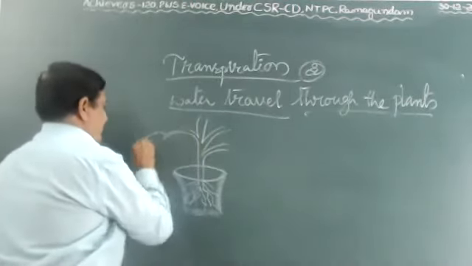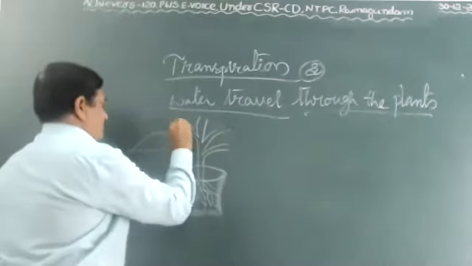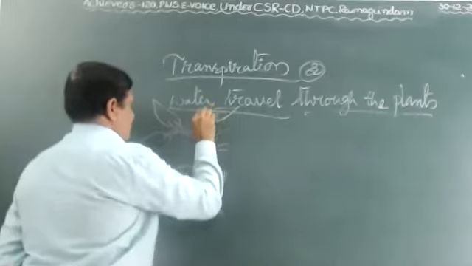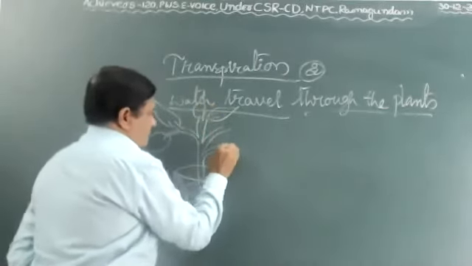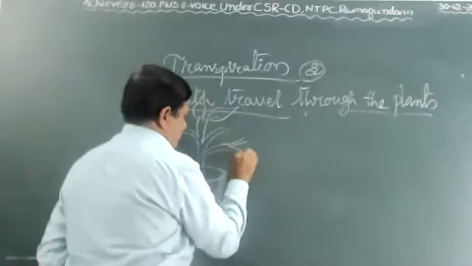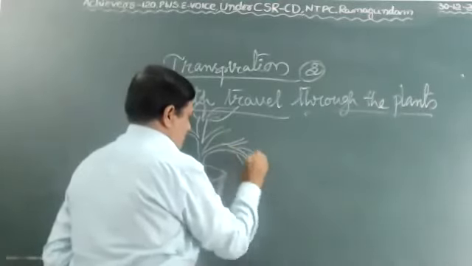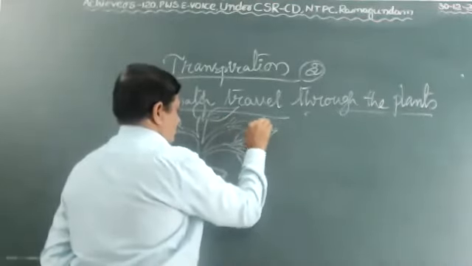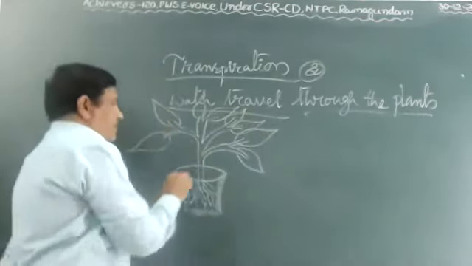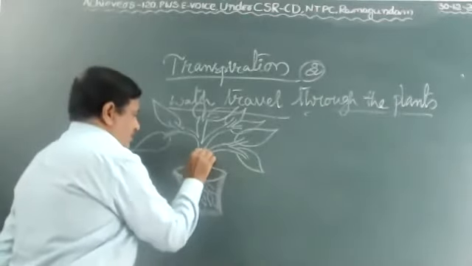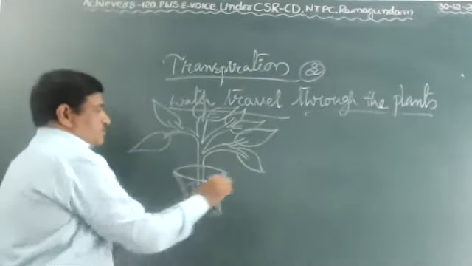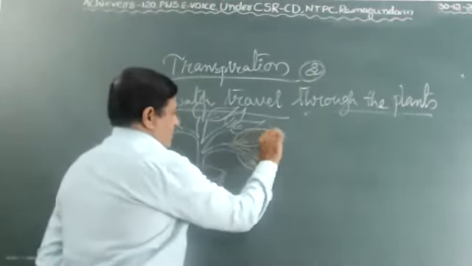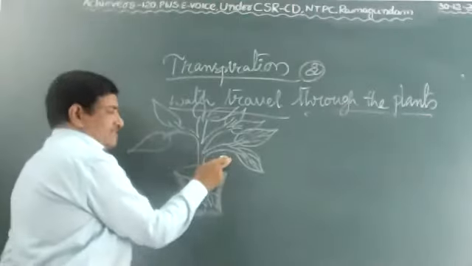Each branch has leaves. To prove it, select any small branch with two leaves.